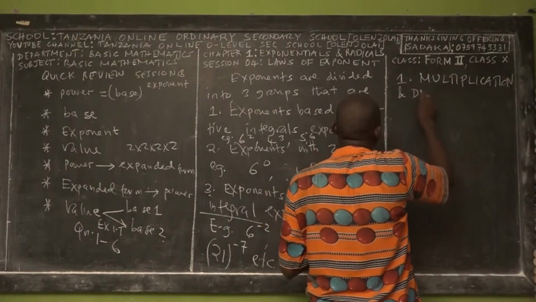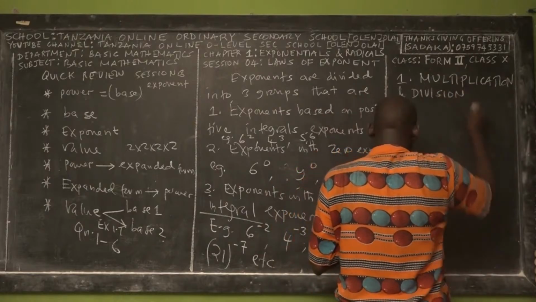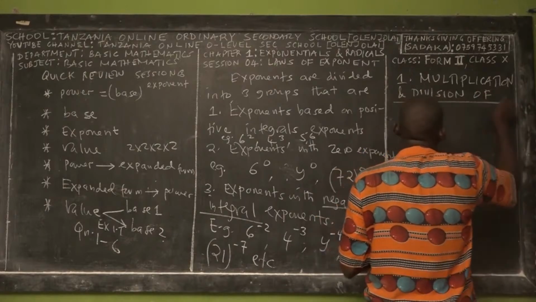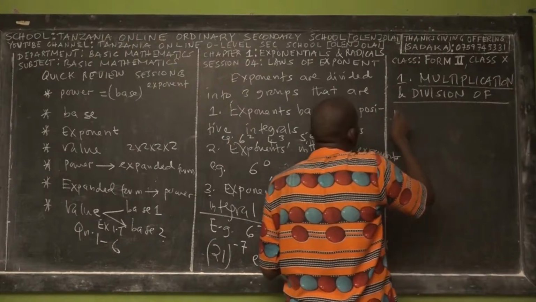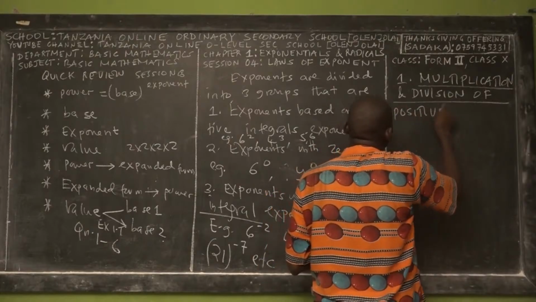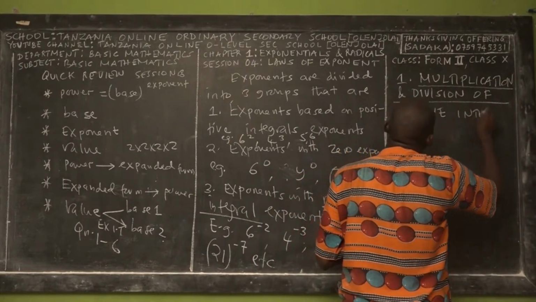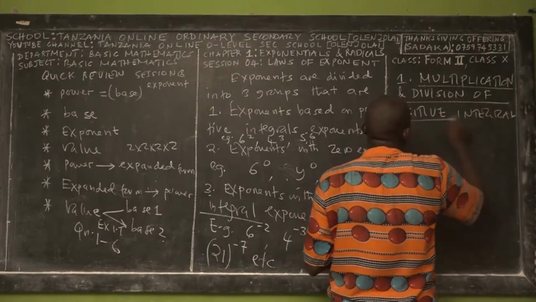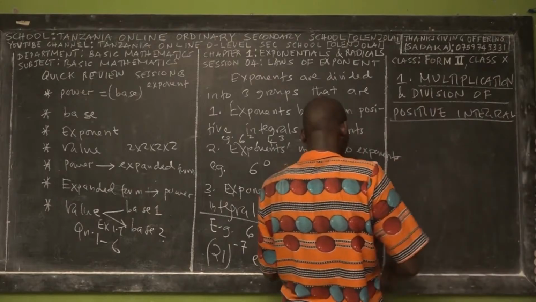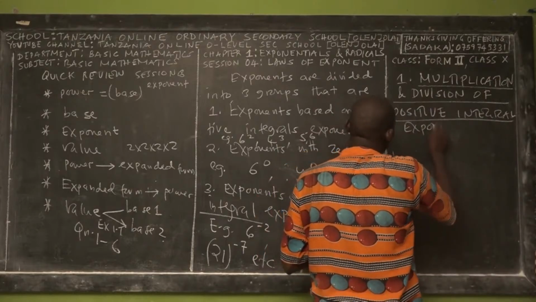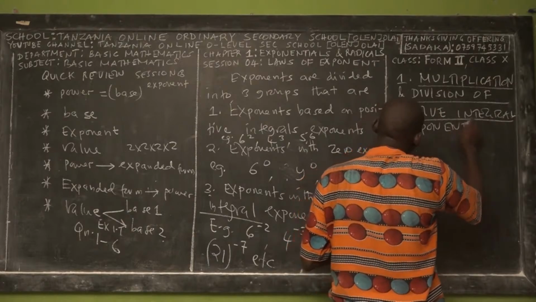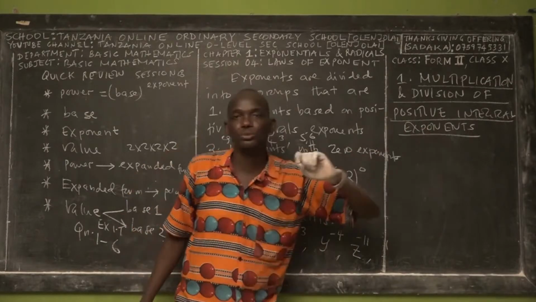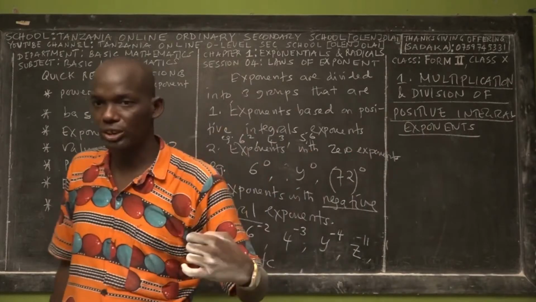Multiplication and division of positive integral exponents. We are dealing simply with exponents with positive integral exponents.